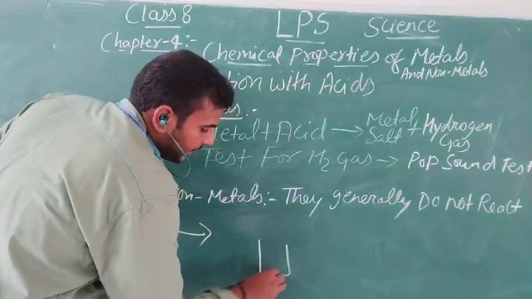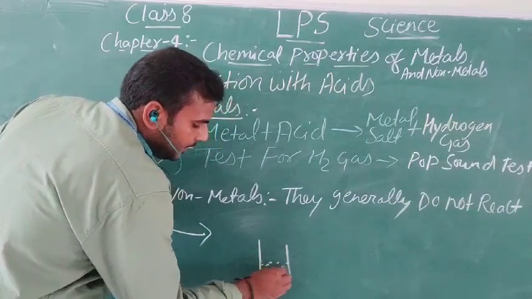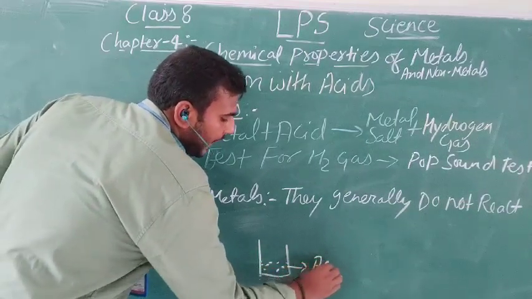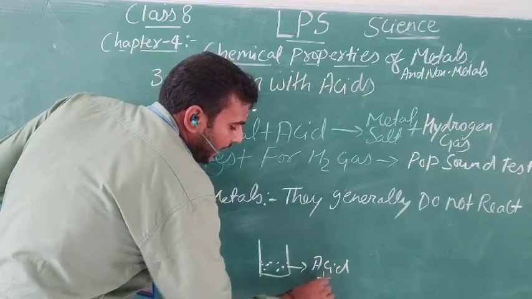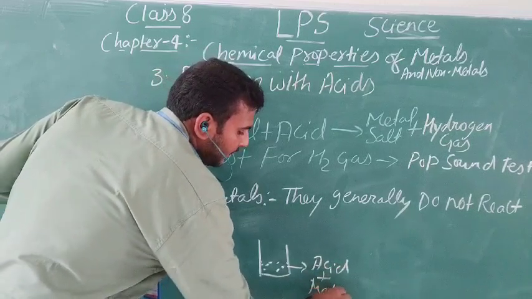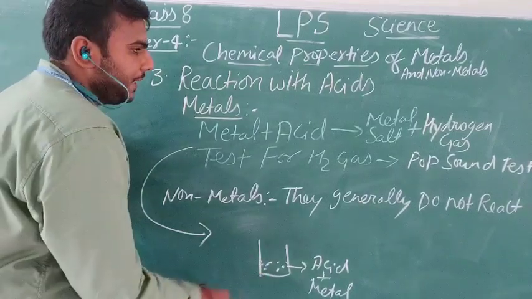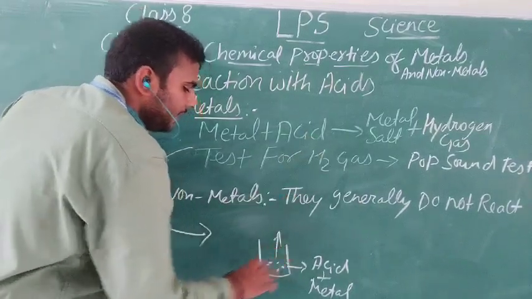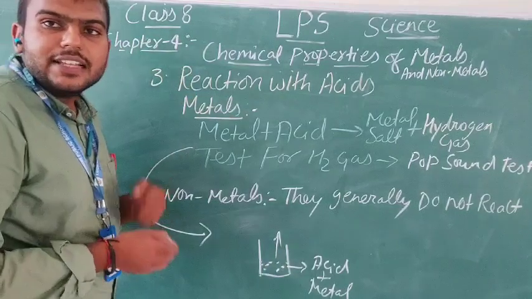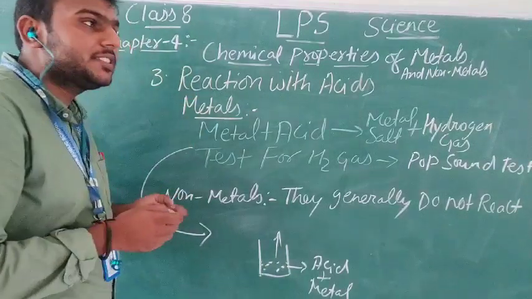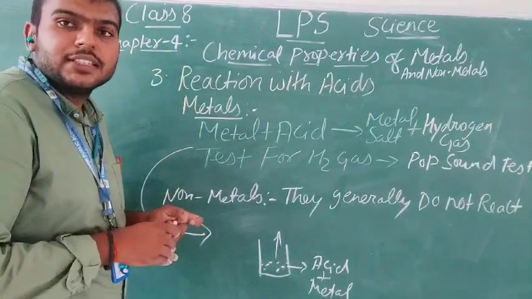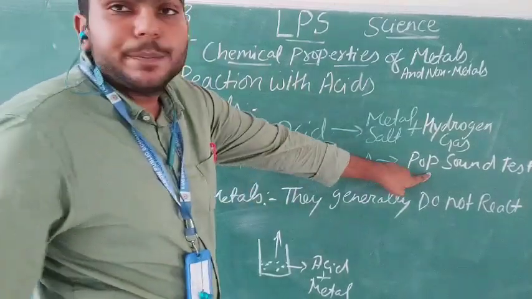If in this beaker, the acid is there, it is filled with acid and I am adding some metal, then what will happen? The reaction will start and the salt will be formed in this beaker and the hydrogen gas will be evolved. So, how will I check this? That this particular gas is hydrogen gas. For this, I will be doing this pop sound test.